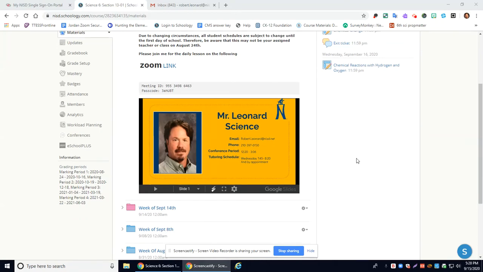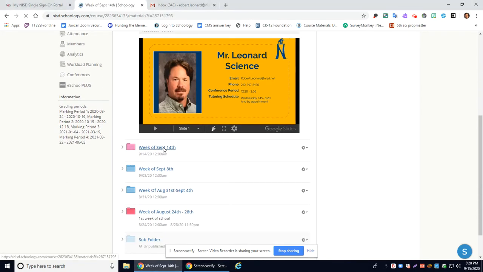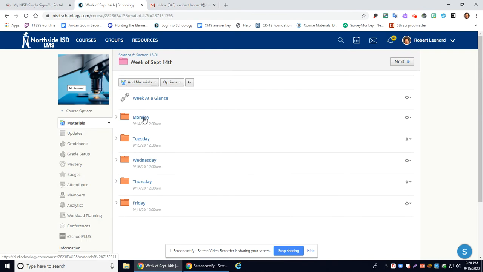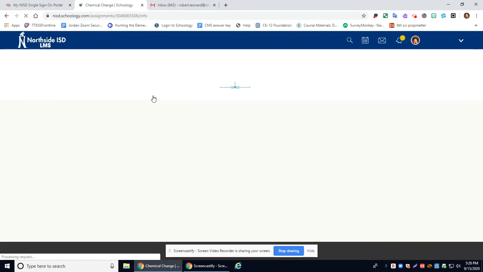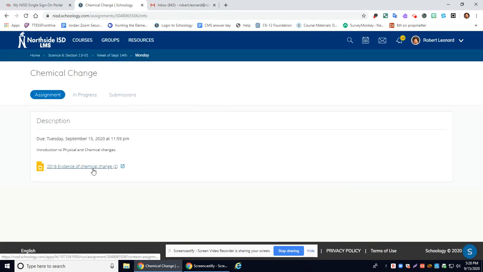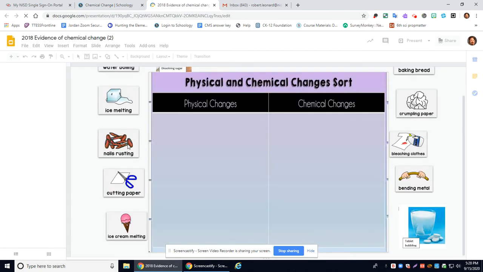Okay, so for today, Tuesday, actually we start off on Monday, and what we did is we have an exit ticket. If you didn't get a good grade on this, you can go back, check your grade, and retake it. What we did today is we went over, we finished Monday's activity. So looking at Monday's activity,